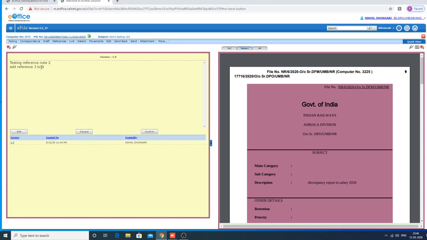Now here there are three options. Edit, that we already saw. If you click the discard node, the total node will be erased. Whatever changes you did will be erased. This is the confirm button. If you click this confirm button, then the yellow node will turn into a green node.